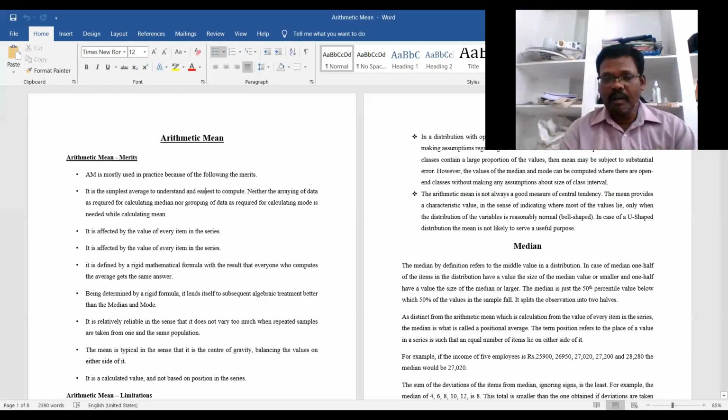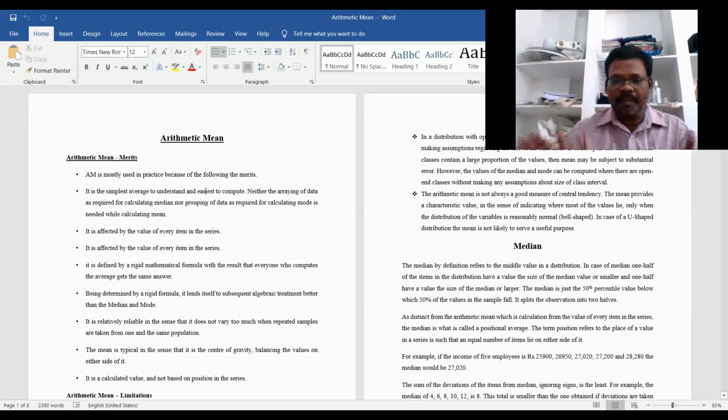Here, in the case of the median, one half of the items in the distribution have a value smaller than the median, and one half have a value larger than the median. The median is just the 50th percentile value, below which 50% of the values in the sample fall.